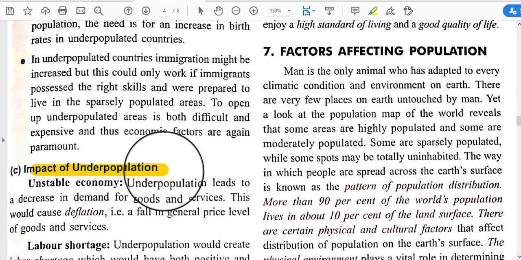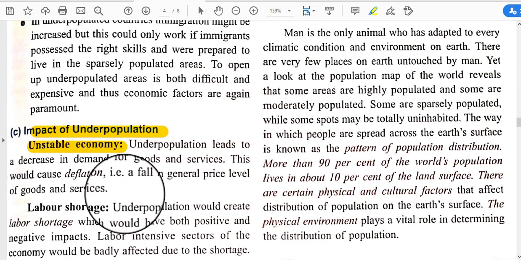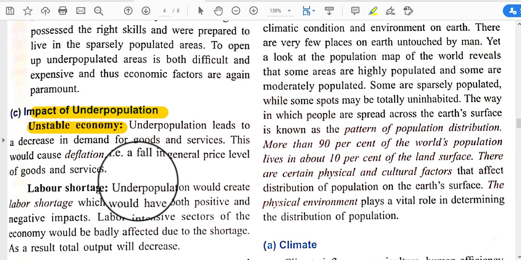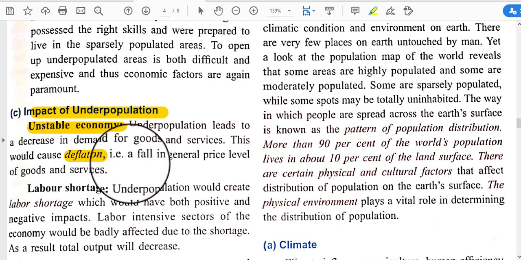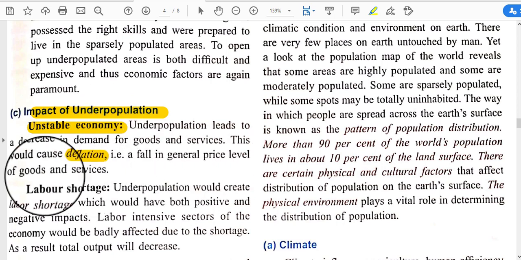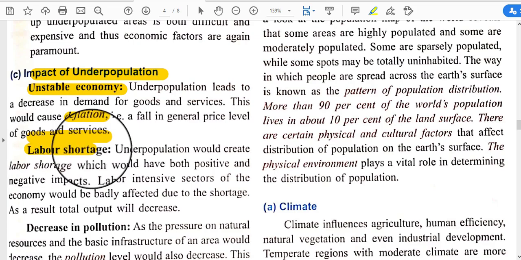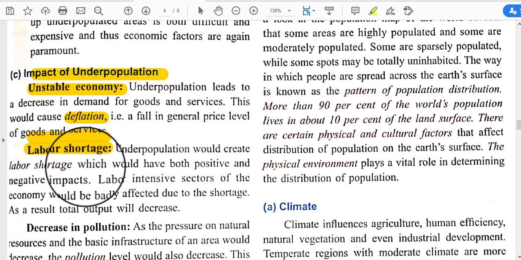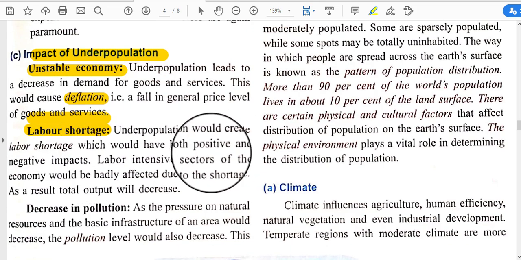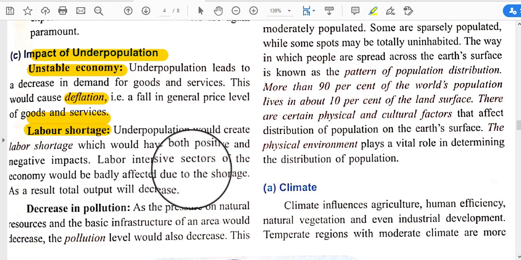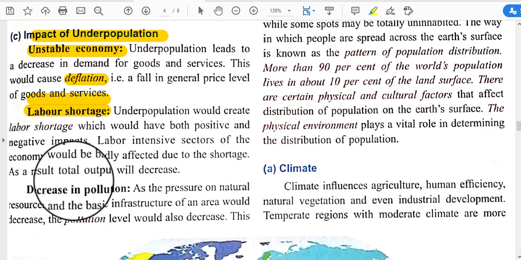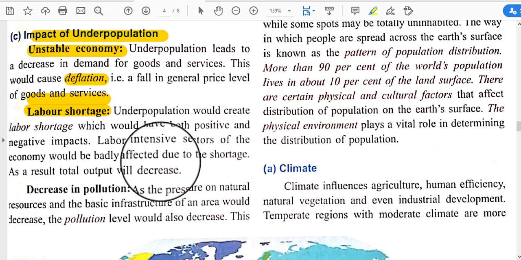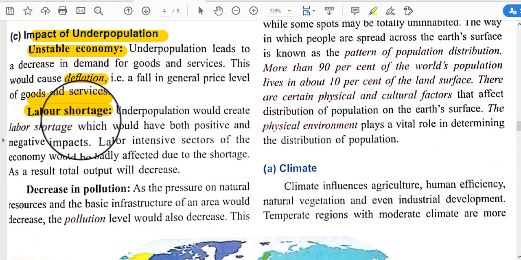And impact of underpopulation. So, unstable economy. Underpopulation leads to a decrease in demand for goods and services, and this would cause deflation. Okay, deflation occurs with underpopulation, that is a fall in the general price level of goods and services. And there is labor shortage. Underpopulation would create labor shortage, which would have both positive and negative impacts, and labor-intensive sectors of the economy would be badly affected due to the shortage, and as a result total output will decrease. Okay, because they lack labor.